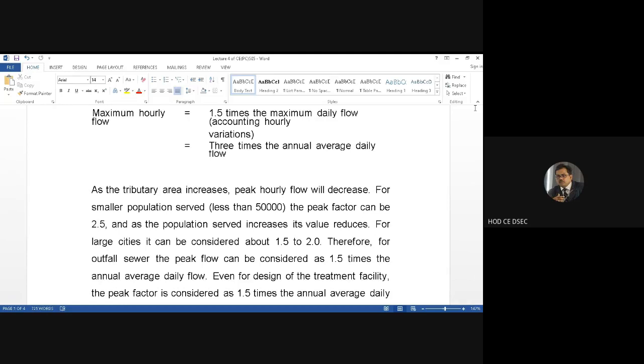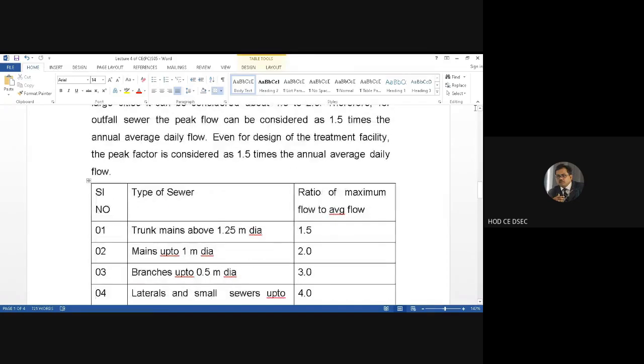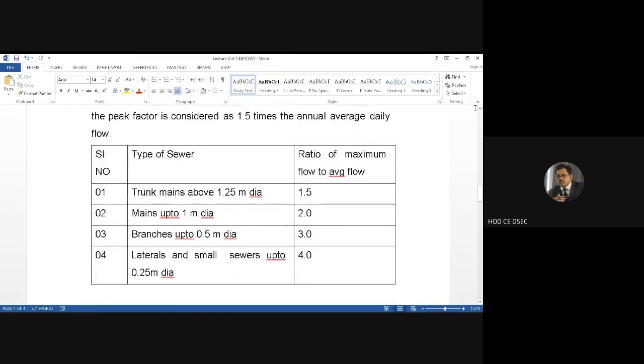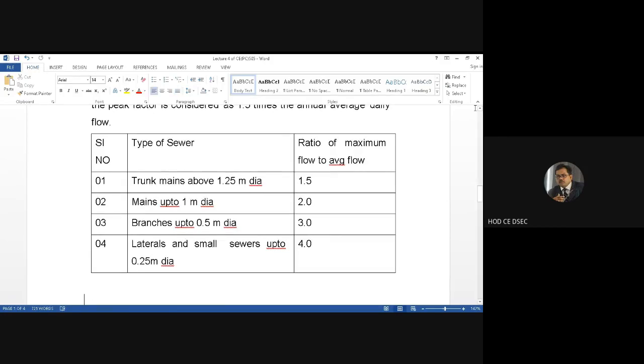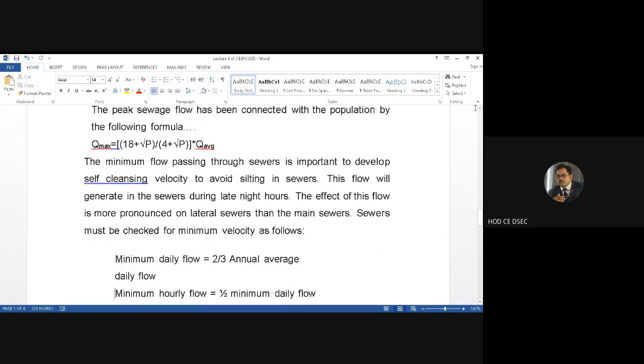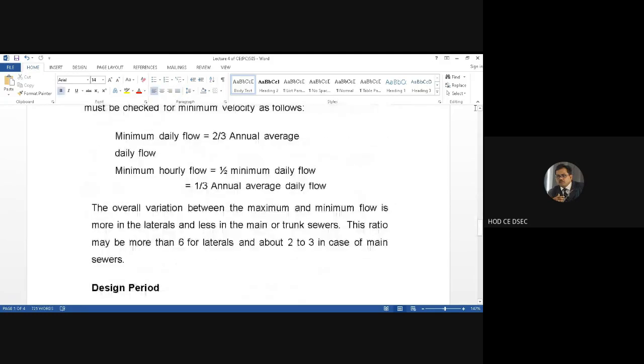And when you go by sewer diameter, we have seen that for smaller diameters, suppose we are discussing a lateral sewer, the ratio of maximum flow to average flow, that is the peak factor, is more. And if you go for a higher diameter, like a trunk sewer, then the peak factor is less, as we have seen. And finally, we have discussed the minimum flow, which is also required along with the maximum flow.